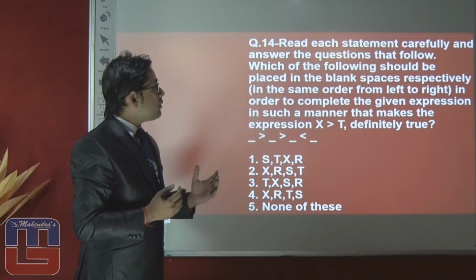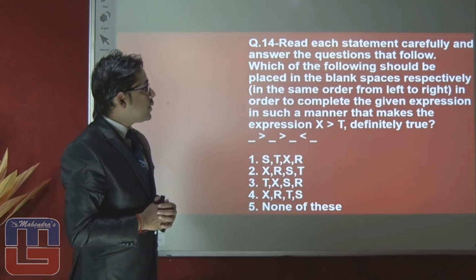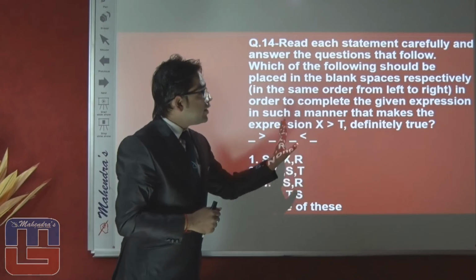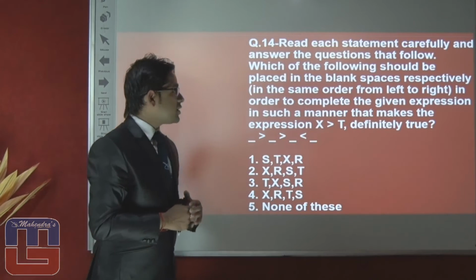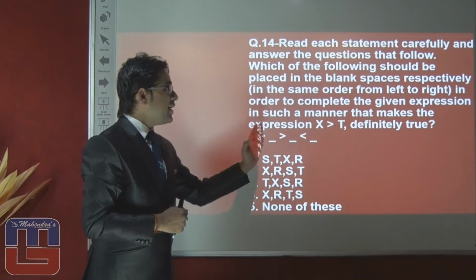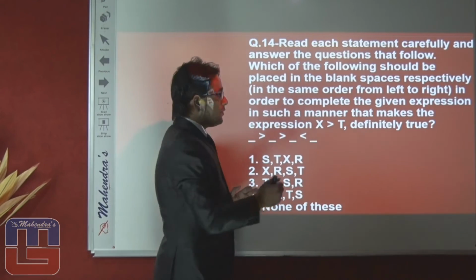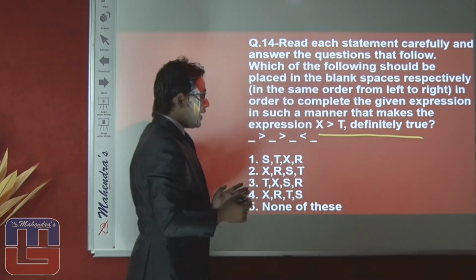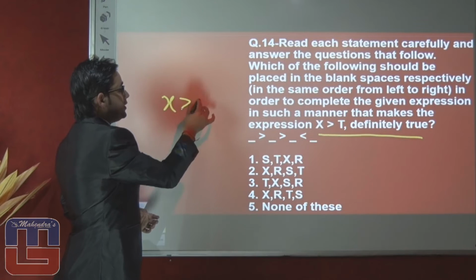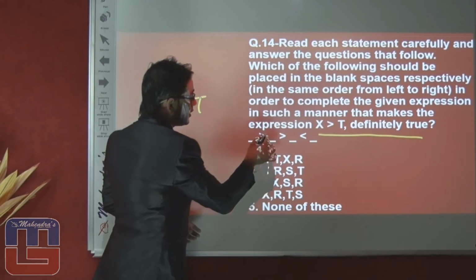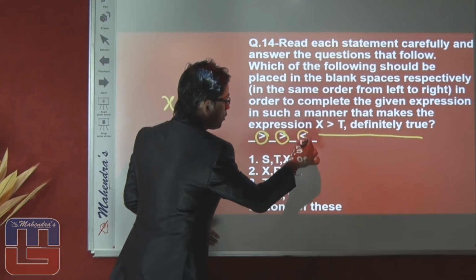Next question is asking which of the following should be placed in the blank spaces respectively in order to complete the given expression in such a manner that makes the expression x greater than t definitely true. Options given are greater, greater and smaller.